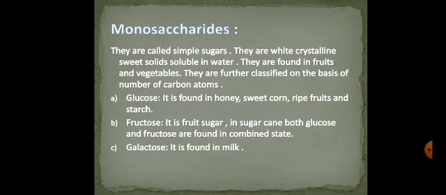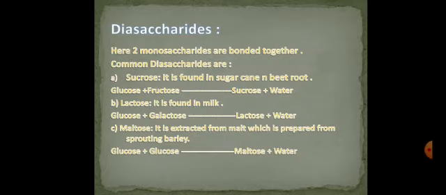The first class of monosaccharides is glucose. It is found in honey, sweet corn, ripe fruits, and starch. The other type of monosaccharides is fructose. It is also called fruit sugar. In sugarcane, both glucose and fructose are found in combined state. And the third class of monosaccharides is galactose. It is found in milk.